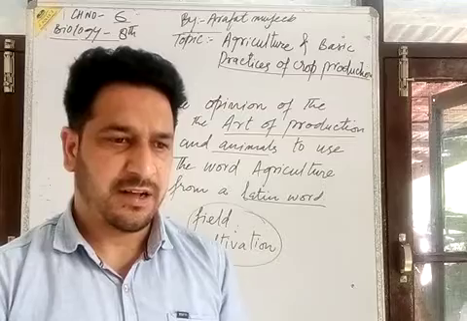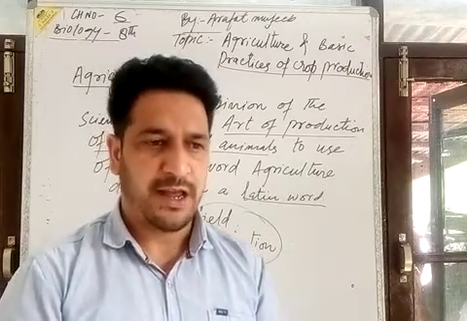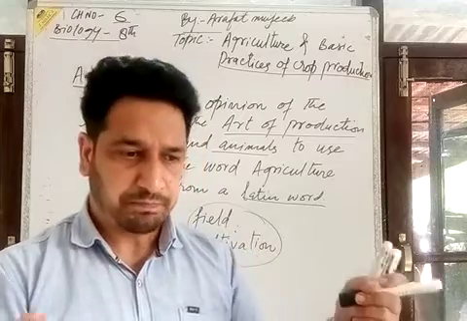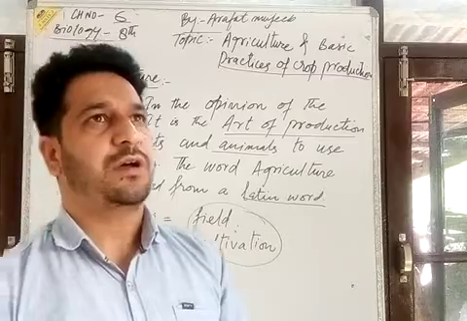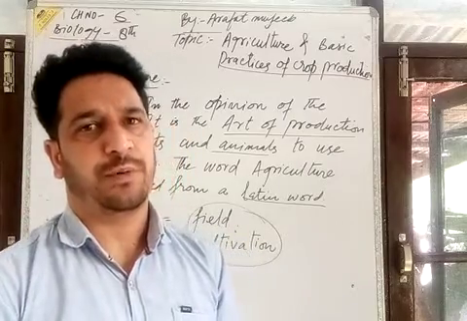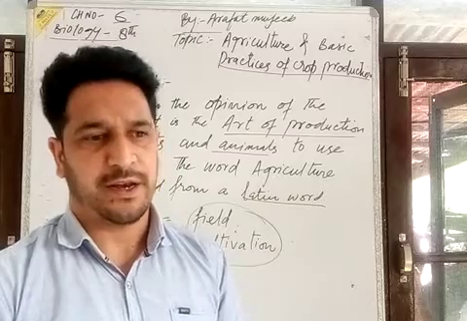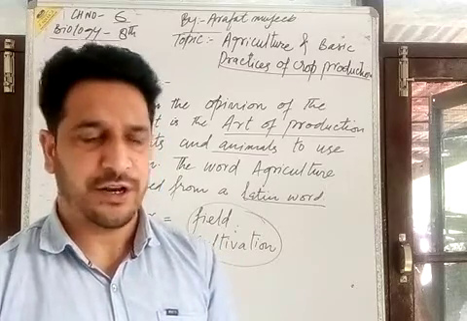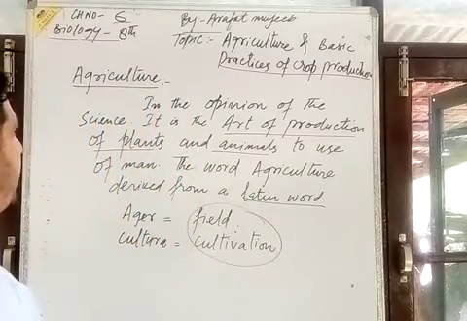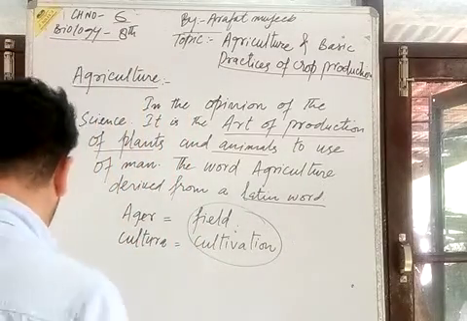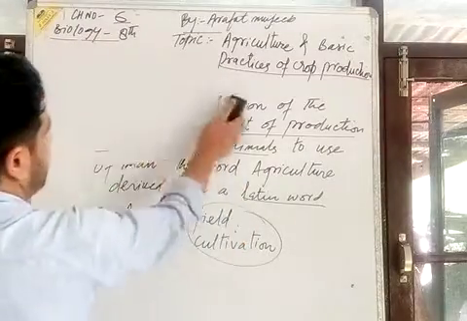We also kept domestic animals so that they would be useful in agriculture practice. About 70% of the population in India is busy with the practice of agriculture directly or indirectly. This is how we define the term agriculture.